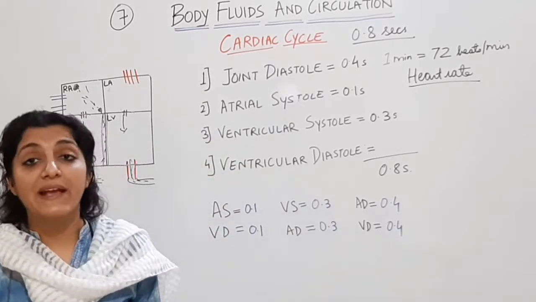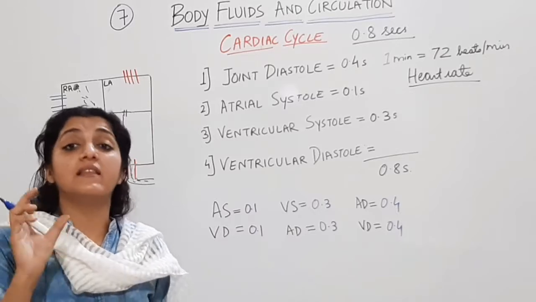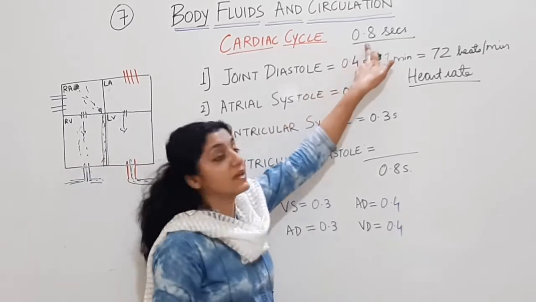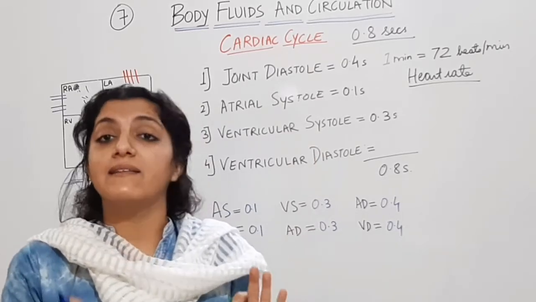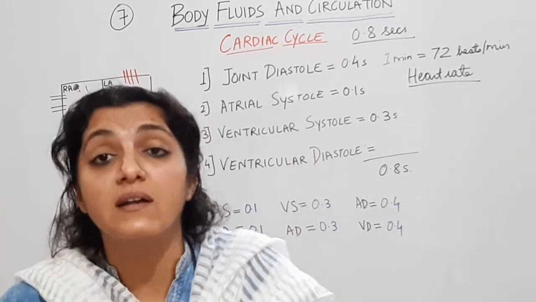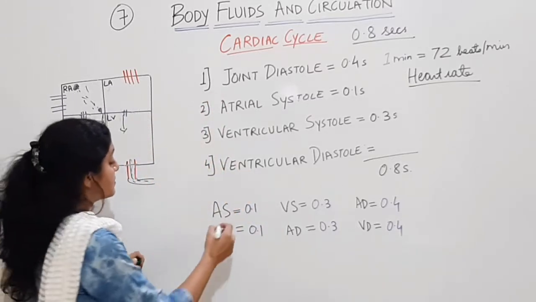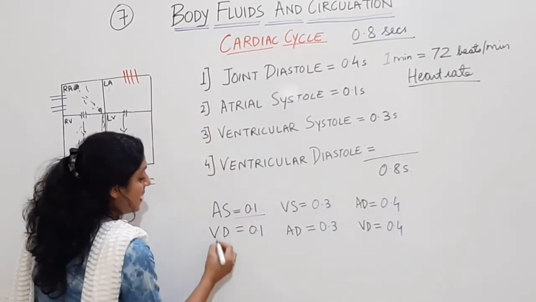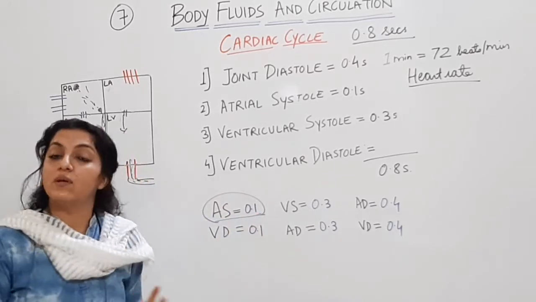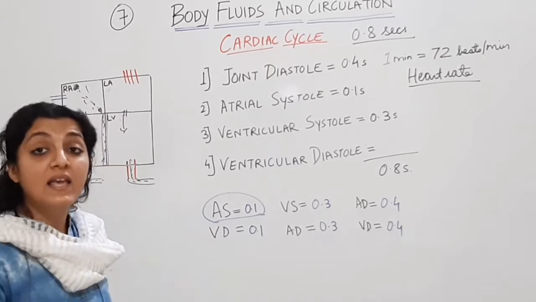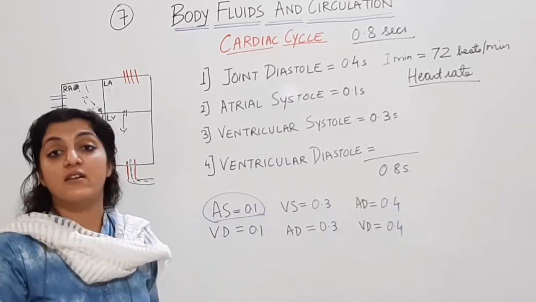Now, if I want to take out the total duration when the atria are relaxing in the cardiac cycle of 0.8 seconds. 0.8 seconds की पूरी cardiac cycle है, उसमें से atria कितना time relax कर रहे हैं और कितना time contract कर रहे हैं. So atrial systole, see this. Atrial systole, atria contract कर रहे हैं 0.1 सेकेंड के लिए. बाकी का टाइम दैट इज 0.7 seconds atrial diastole चल रहा है.